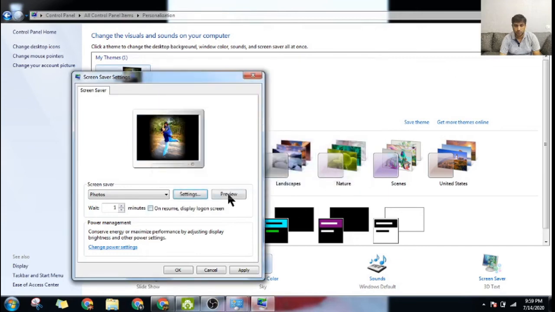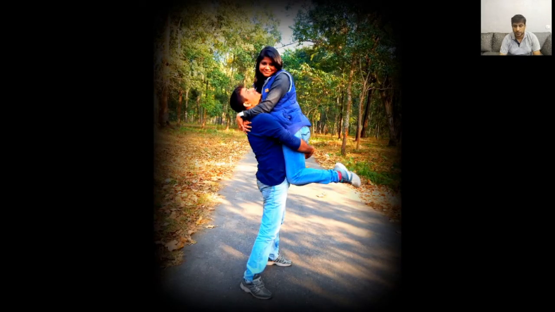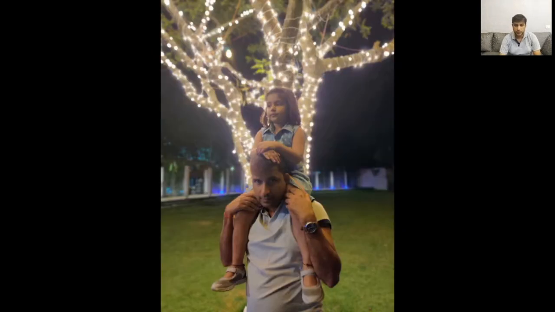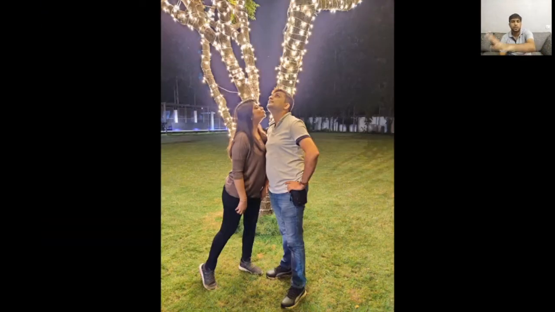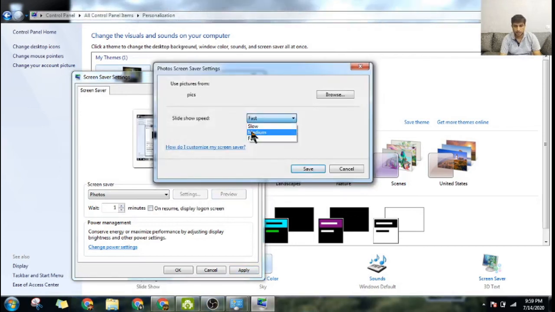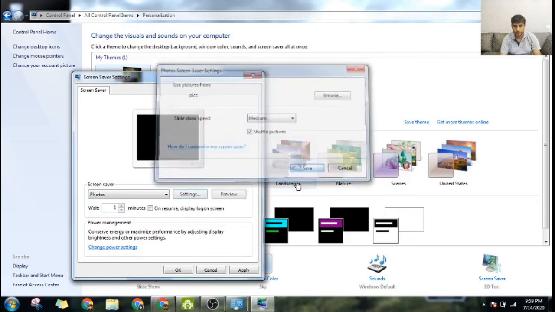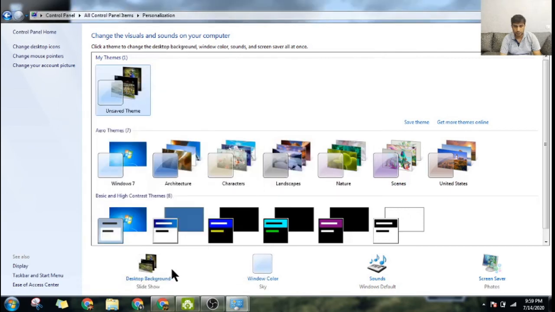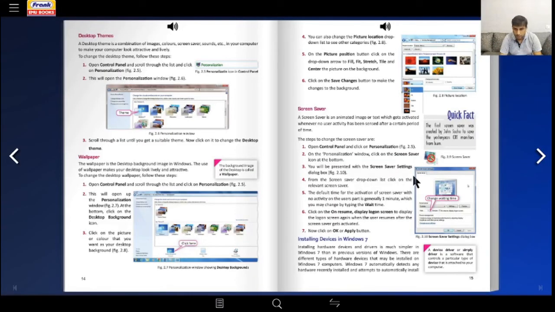I'll do save changes and I do preview. This is one of my personal photographs, and see, this is my daughter and I, and see, this is what will happen. It will automatically keep changing, and you see on the left hand side there are no icons. There are no window buttons, because right now the computer is basically showing me a preview. So that is the screensaver for you. I just do the settings and medium, save, okay, apply. So this is how you do the screensaver on your computer, and let us come back to the book.